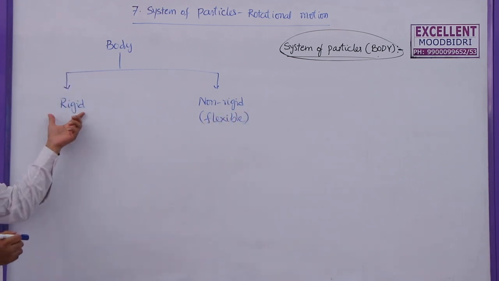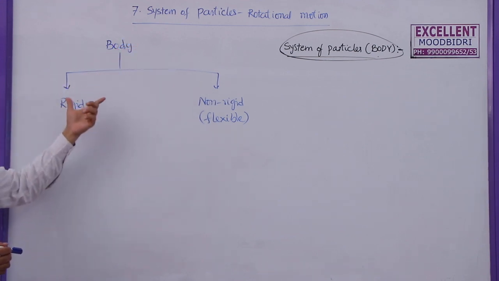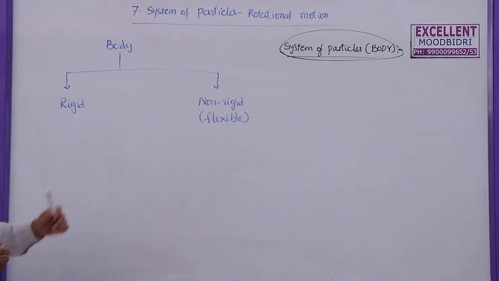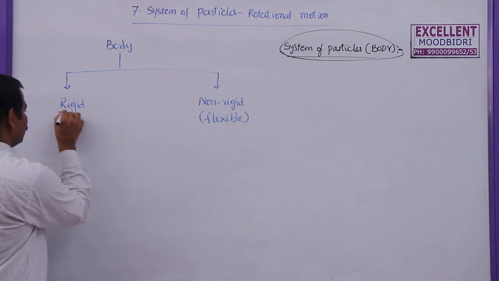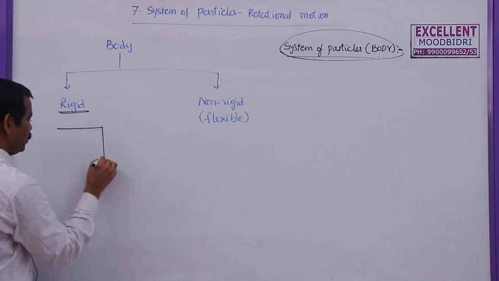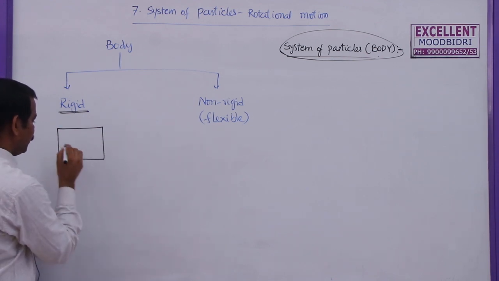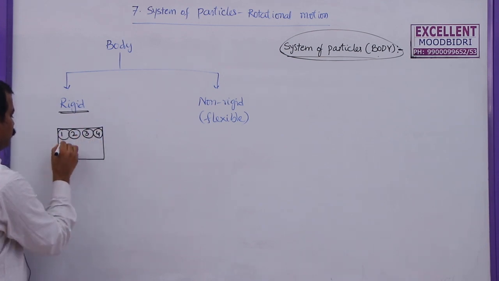So what is meant by a rigid body? Previously, the old name of this lesson was rigid body dynamics. So first of all, what is a rigid body? A rigid body is a body whose relative positions of the particles do not change by the application of force. Now, let me take a body here. This is a rigid body. These are the particles 1, 2, 3, 4.